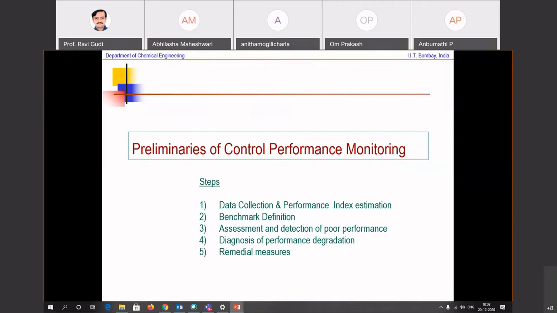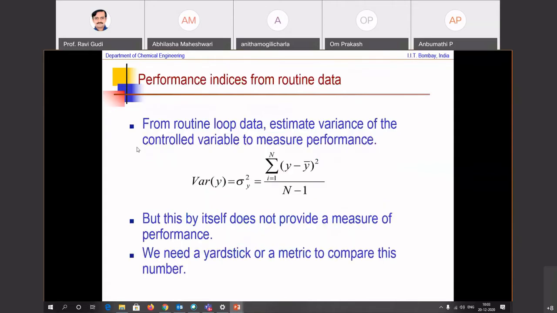I'll quickly browse through these 5 steps. Obviously, how do you determine the first step, data collection, performance index estimation? You essentially look at the variance. And as we all know, you collect routine loop data, estimate the variance, get this variance by this definition. But by itself, as I said, it does not provide a measure of performance. We need a yardstick or a metric to compare this number with a benchmark so that we are able to place it relative to the best known performance.